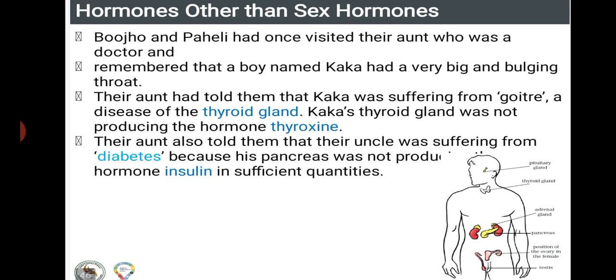And next we have diabetes. Have you heard about diabetes? You might have heard another word, insulin injection, isn't it? So diabetes is mainly because of which one, we shall see now. Their aunt also told them that their uncle was suffering from diabetes because his pancreas was not producing the hormone insulin in a sufficient quantity.